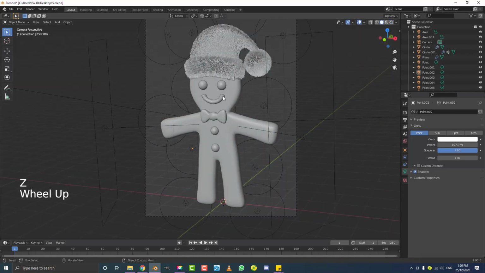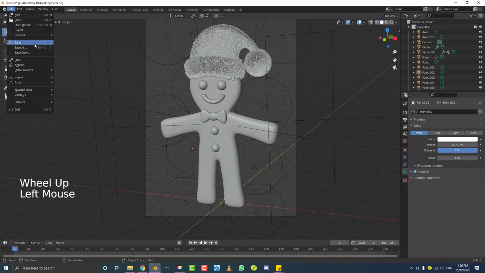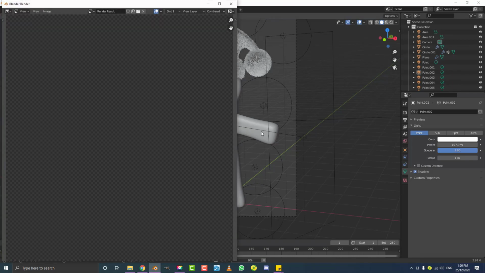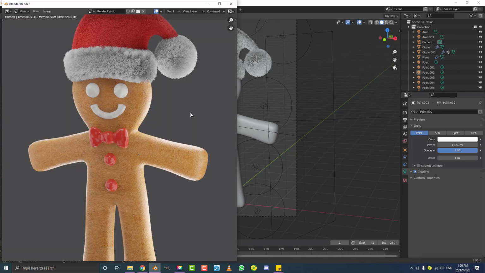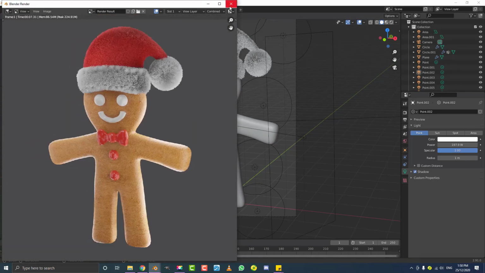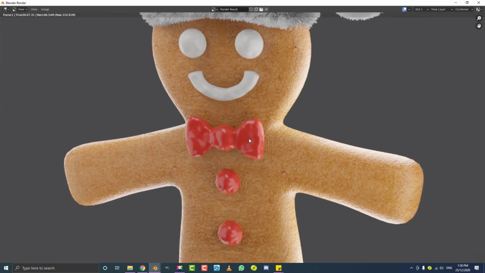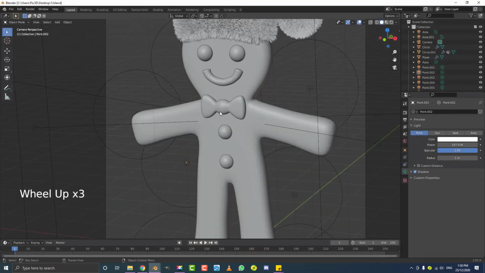So once we have that all set up, always make sure to save your work before you render, especially when you're working with particles. Then we're going to go render, and we're just going to hit render image, and let's see what this looks like. And there we have it. So I can see here one thing I'm not happy with is how this is coming out, the red frosting. So I'm just going to work on that quickly.